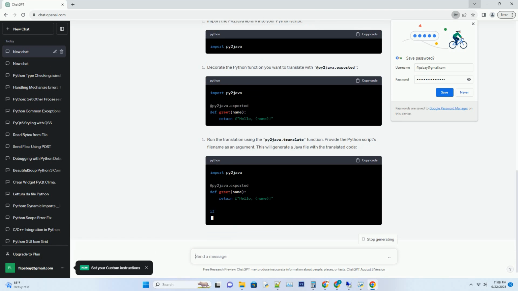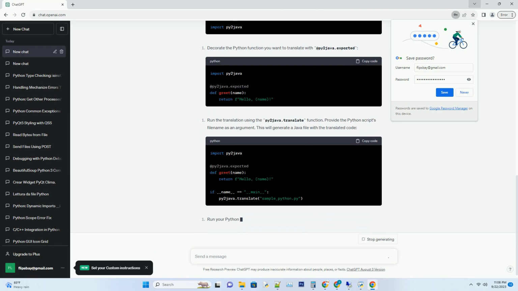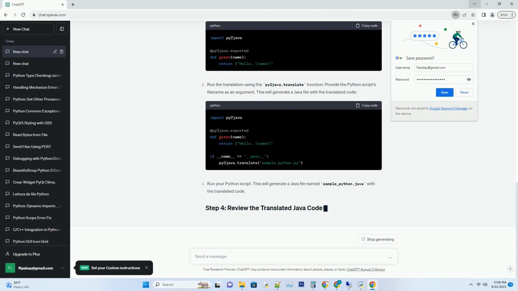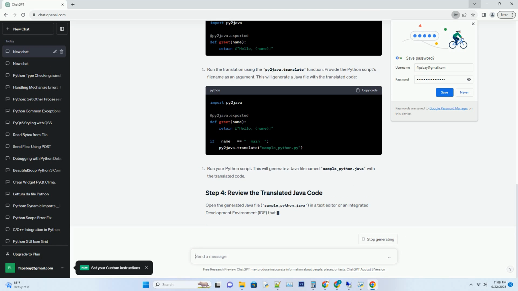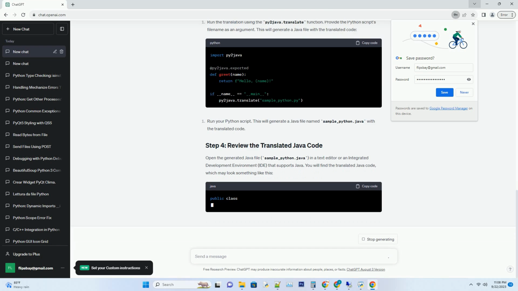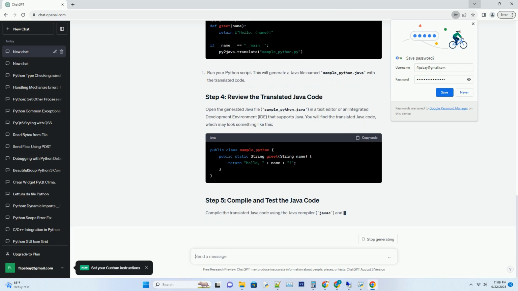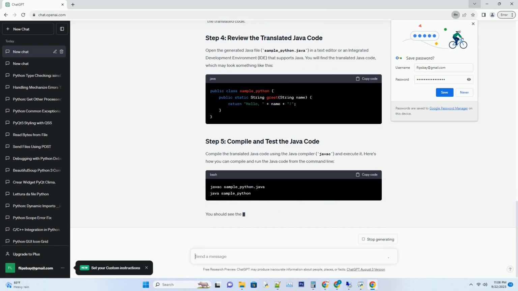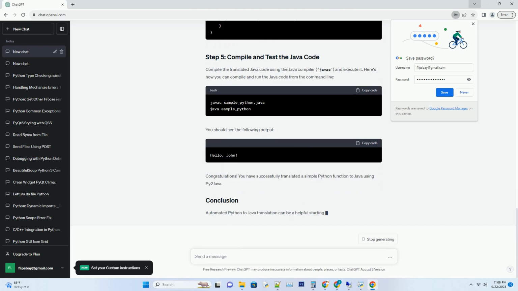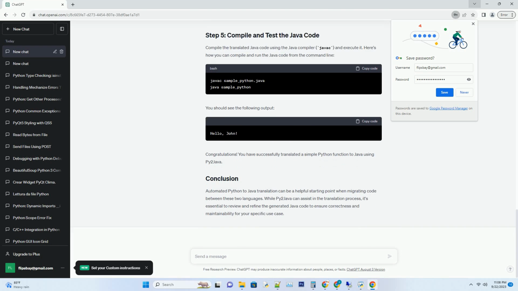Before we begin, make sure you have the following prerequisites. py2java is a Python library that facilitates the translation of Python code to Java. To install it, you can use the Python package manager pip. Open your terminal or command prompt and run the following command.